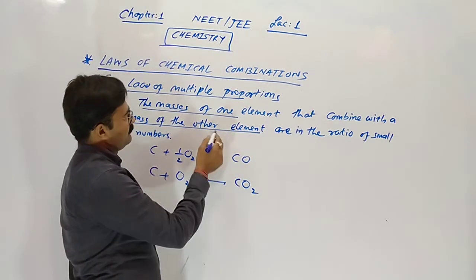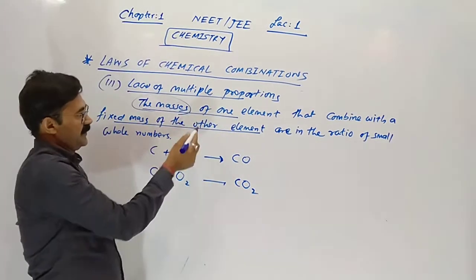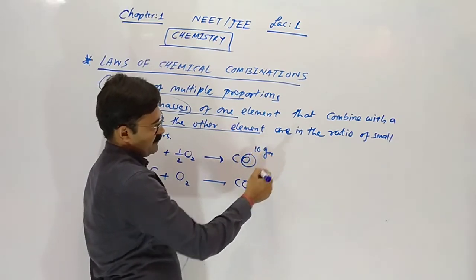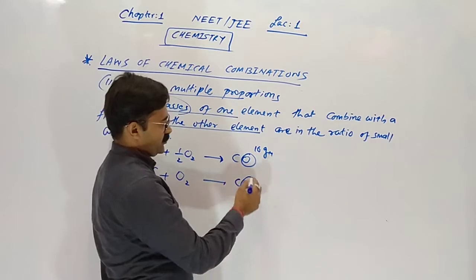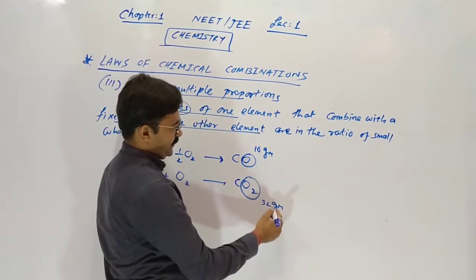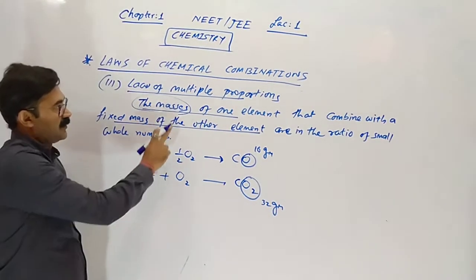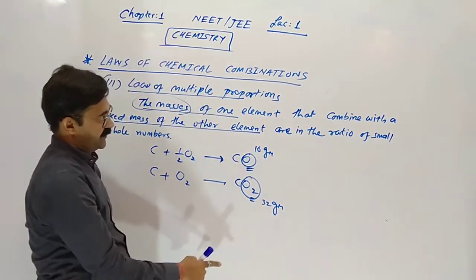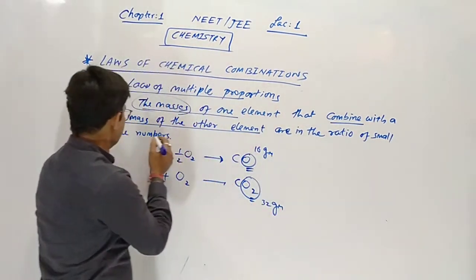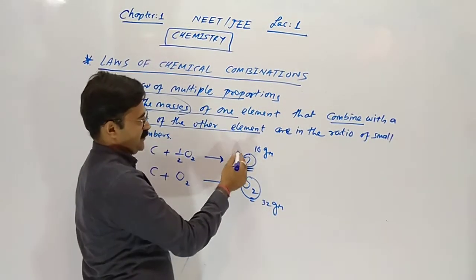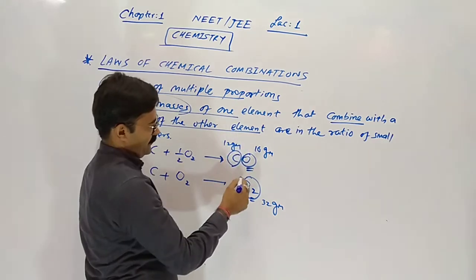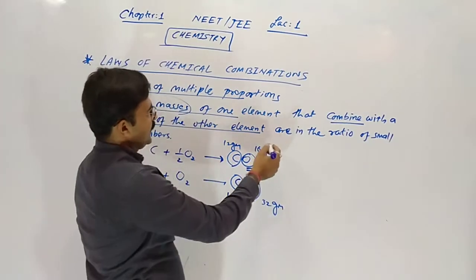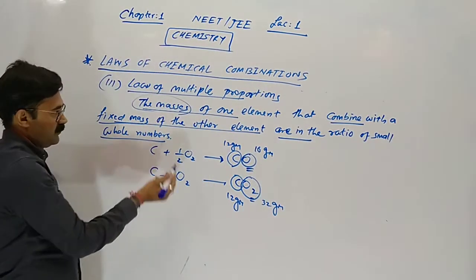Here the mass of oxygen is 16 grams for 1 oxygen, and here there are 2 oxygen, so 32 grams. So the masses of one element, this element's masses, 16 and 32, combine with a fixed mass, the mass of carbon, which is fixed at 12 grams, are in the ratio of small whole numbers.